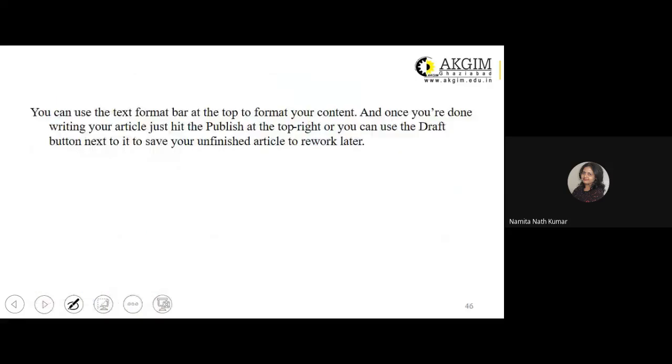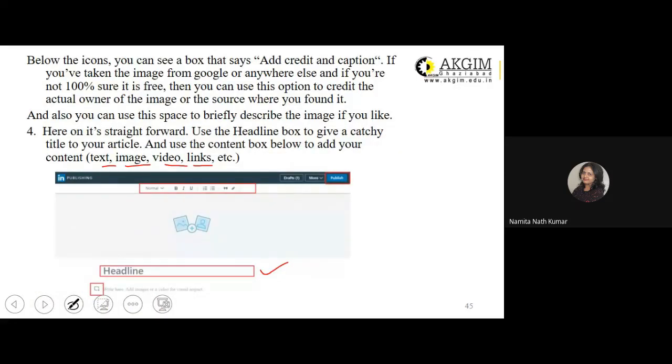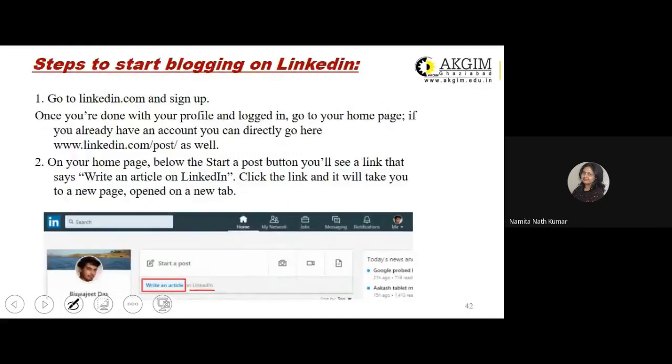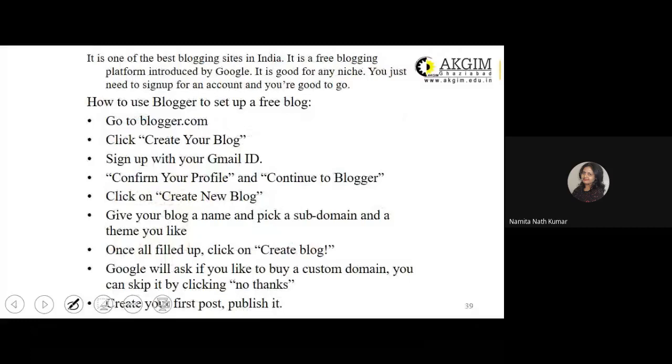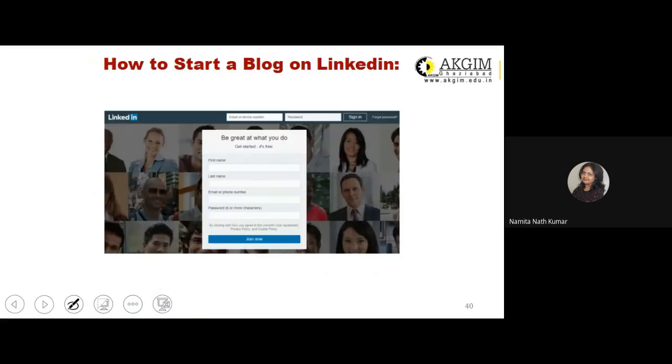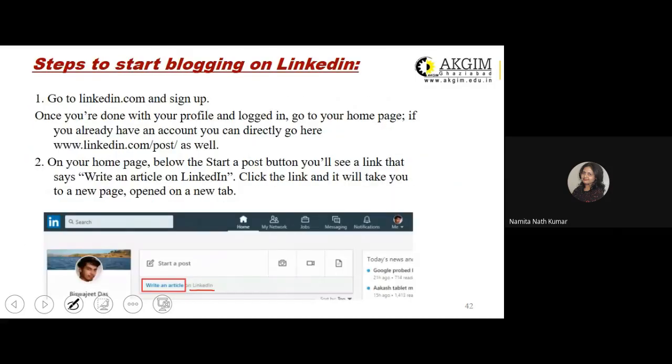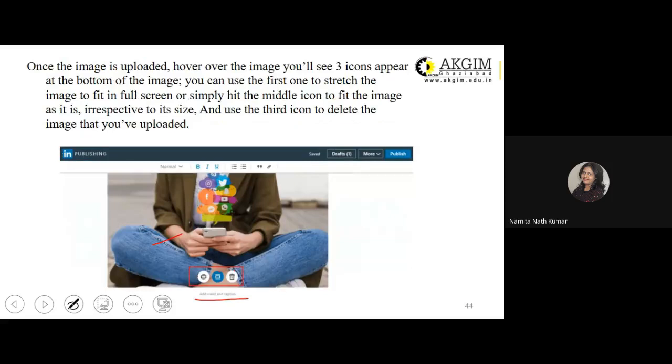So this is as far now. These two blogging websites that I've discussed, you have to explore it on your own, students. One is Blogger.com that I discussed, so you will have to have a Gmail ID, which all of you are having, so you can explore creating your own blog. And LinkedIn. I believe most of you may be having an account on LinkedIn platform. So just go through the steps which have been mentioned over here. You need not upload a picture, but please test it by writing something. And that something should be related to the skill sets that you might have saved as a part of your LinkedIn profile.